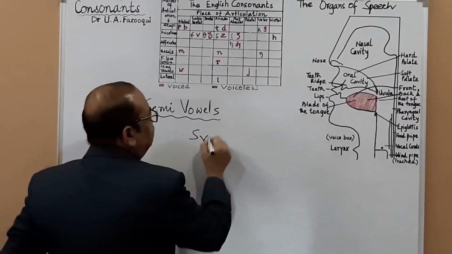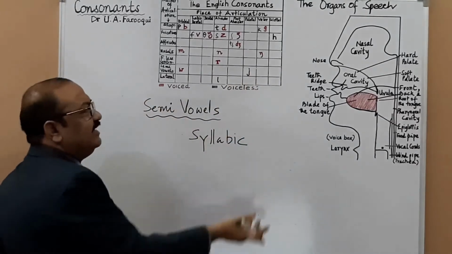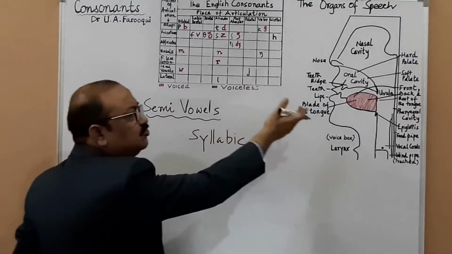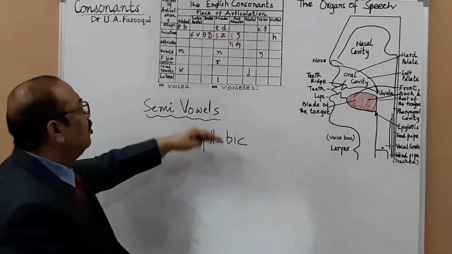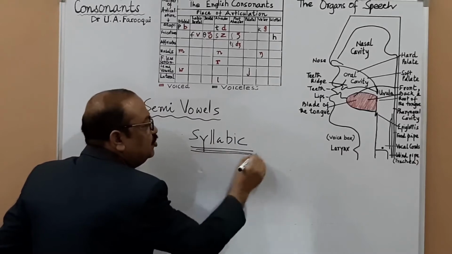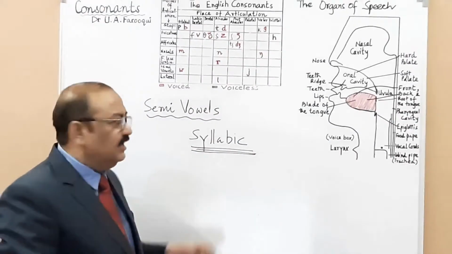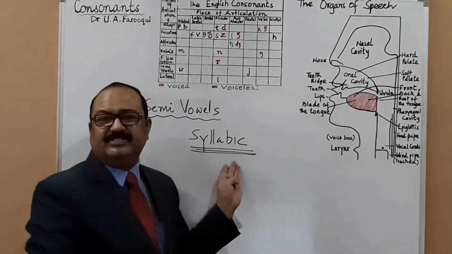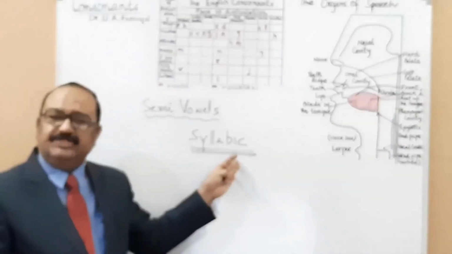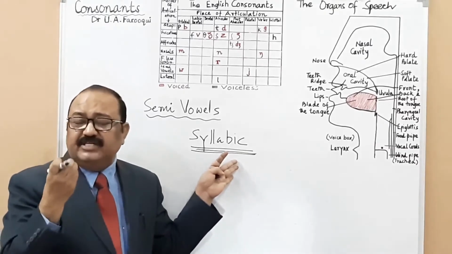Remember this. You can pronounce them without obstruction, as you pronounce vowel sounds, yet you cannot call them vowels because they are not syllabic. They do not form a separate syllable. They are dependent, or they remain on the syllable boundary. They do not force a syllable to occur.